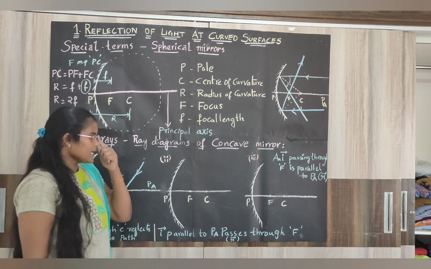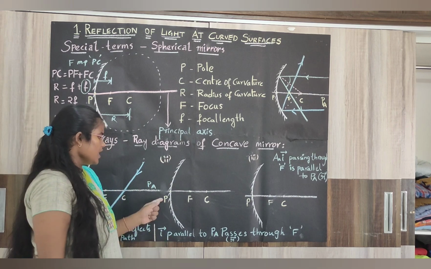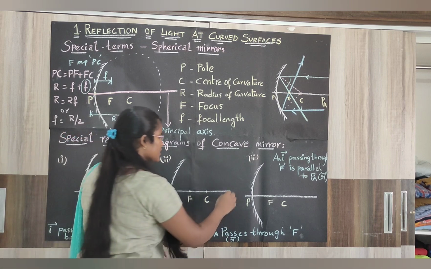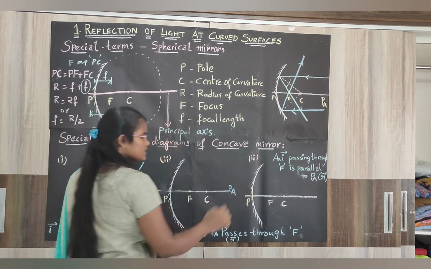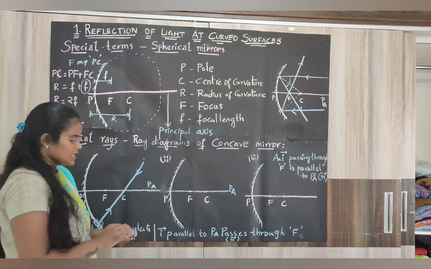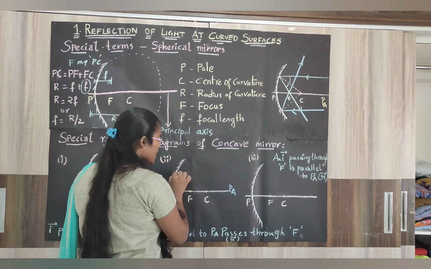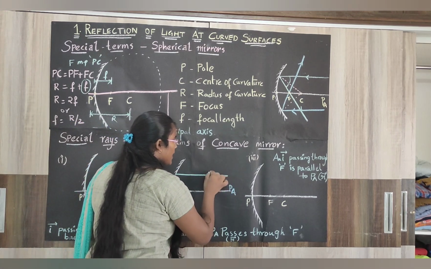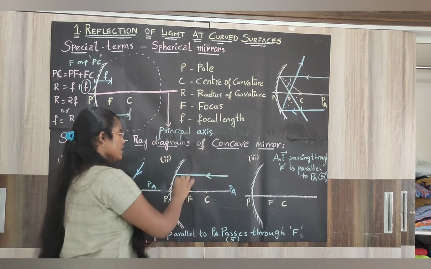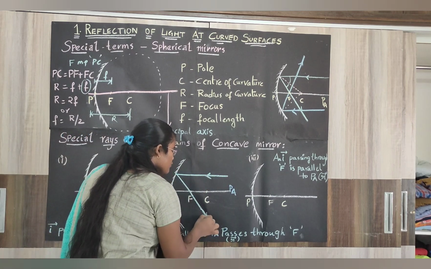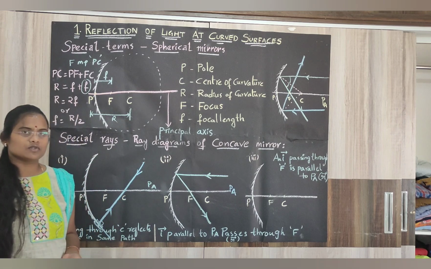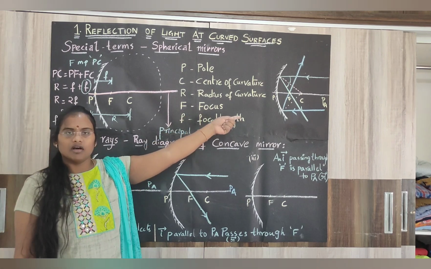And in the second case, you take the same concave mirror and mark pole, focus and center of curvature, and the line joining all the three is nothing but the principal axis. So any ray which is parallel to the principal axis will pass through the focus. The reflected ray will pass through the focus. We have seen this already.